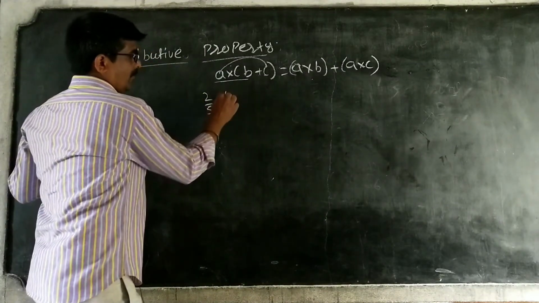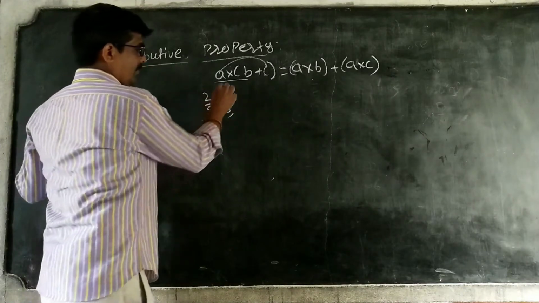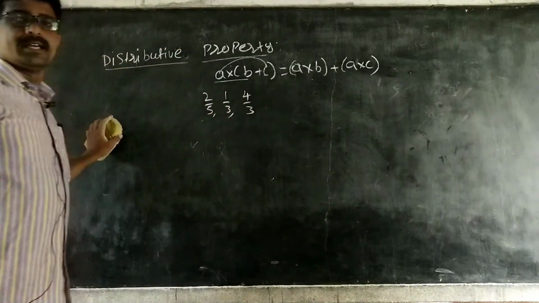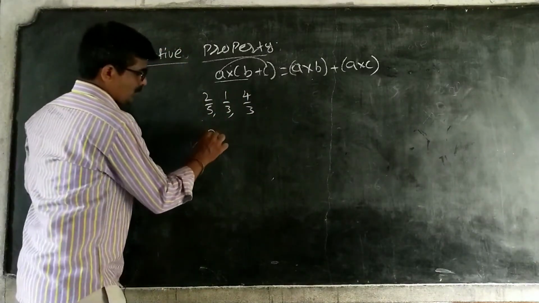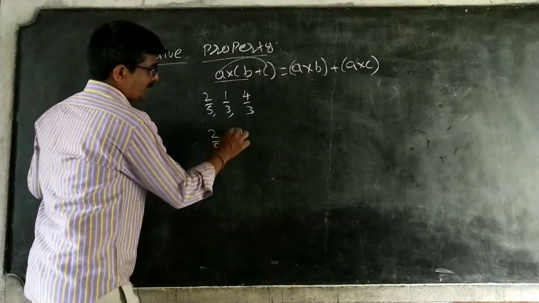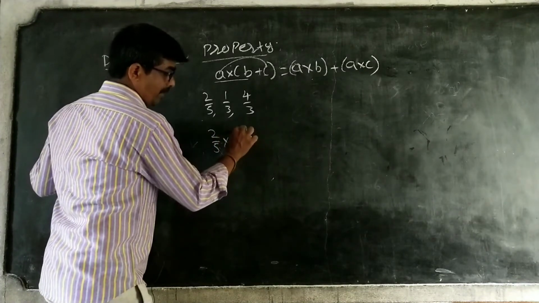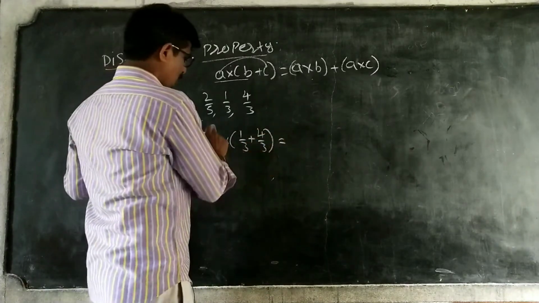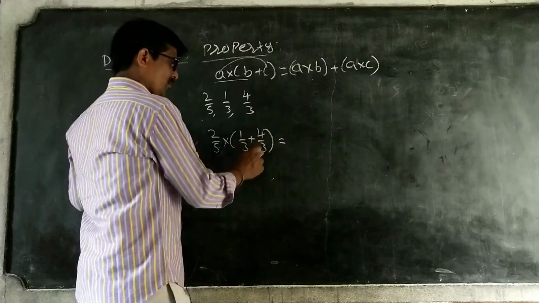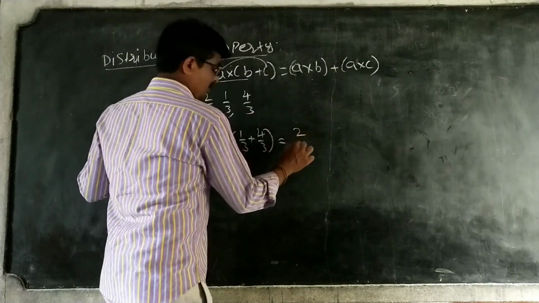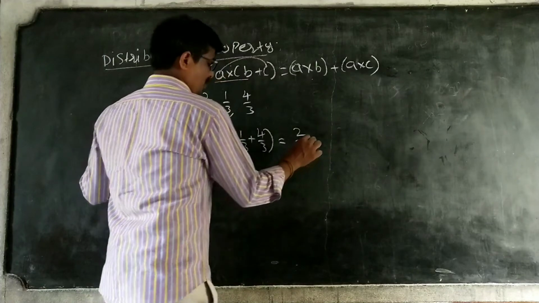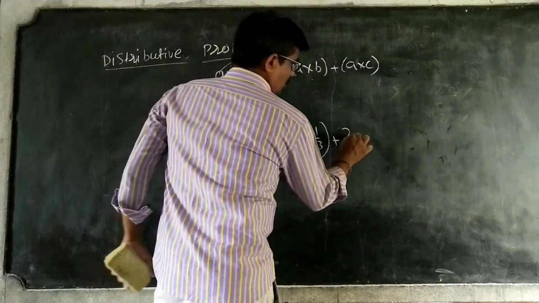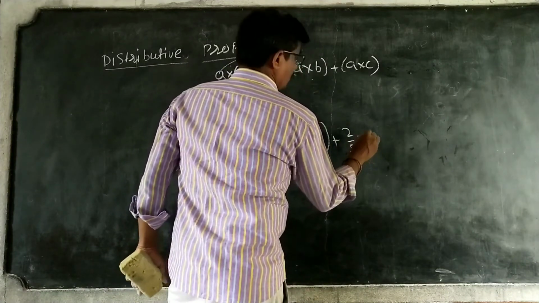How to check? I am taking three rational numbers: 2 by 5, 1 by 3 and 4 by 3. So just check: 2 by 5 into (1 by 3 plus 4 by 3). I am checking. That is equal to 2 by 5 into 1 by 3 plus 2 by 5 into 4 by 3, by the distributive property.